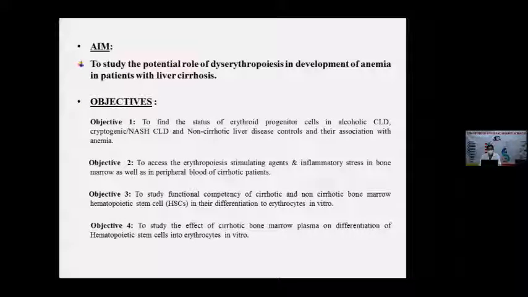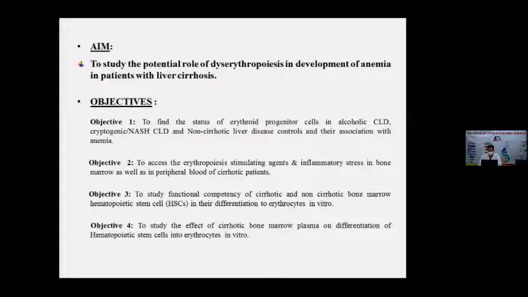My aim is to study the potential role of dyserythropoiesis in the development of anemia in patients with liver cirrhosis. My objectives are: objective 1 is to find the status of erythroid progenitor cells in alcoholic chronic liver disease, cryptogenic NASH chronic liver disease, and non-cirrhotic liver disease used as a control, and their association with anemia. Objective 2, to assess erythropoiesis stimulating agents and inflammatory stress in bone marrow as well as in the peripheral blood of cirrhotic patients. Objective 3, to study the functional competency of the cirrhotic and non-cirrhotic bone marrow hematopoietic stem cells in their differentiation to erythrocytes in vitro.